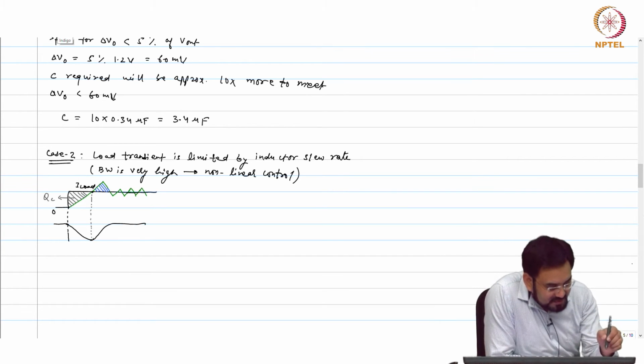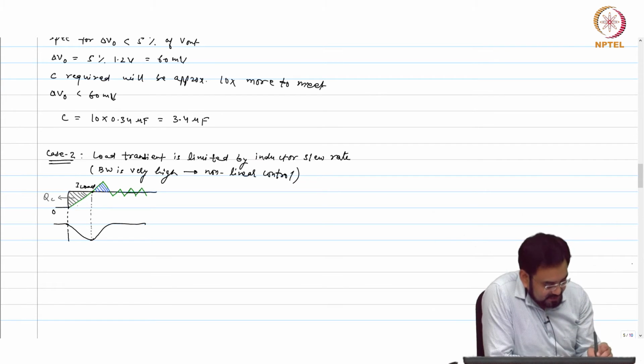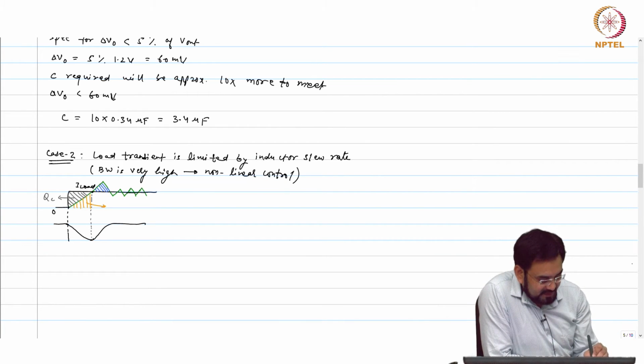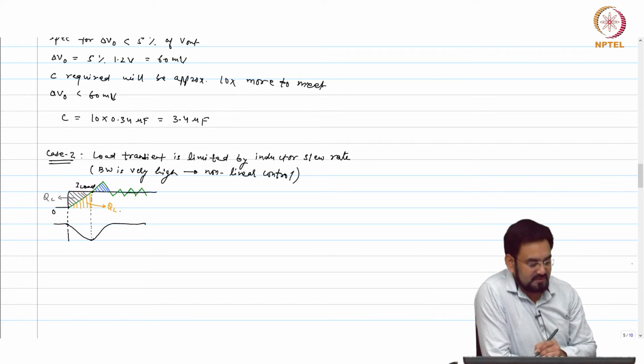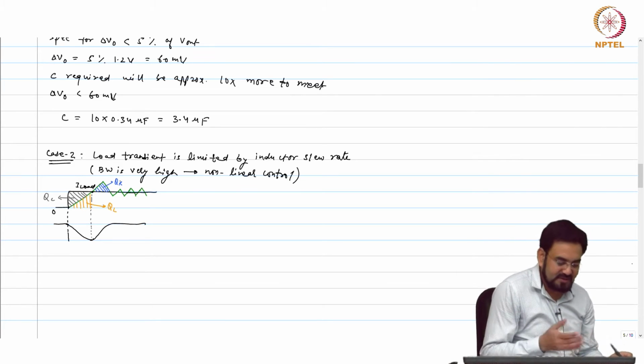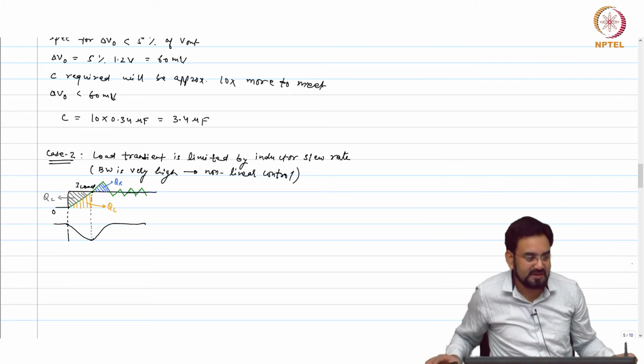Let me choose some different color, okay. So I will call it QL, and this is your QR. When I say QR, you can say recovery charge or whatever, okay.